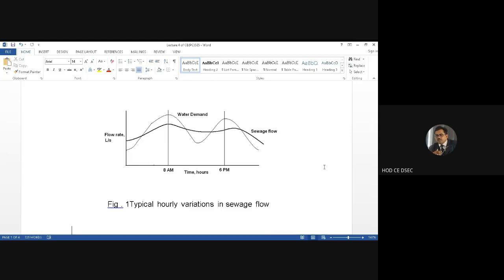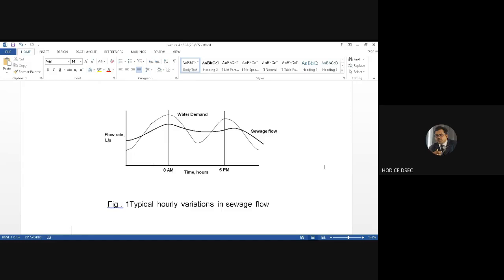In the peak, you see 8 a.m. is the peak value, because we go to the office, school, colleges, for our duties. So there will be preparation, bathing and all these things, and again we come back home.